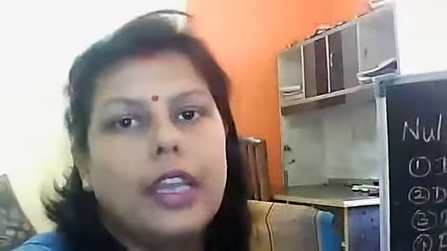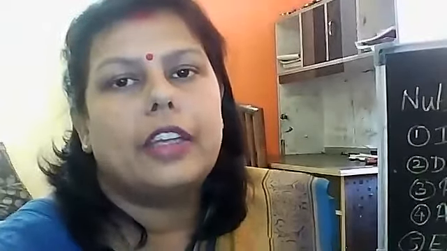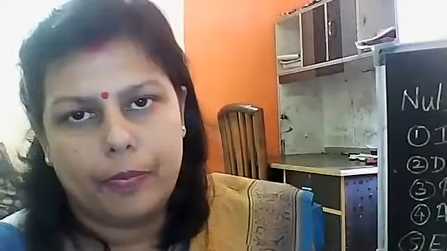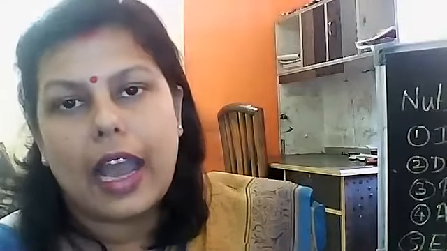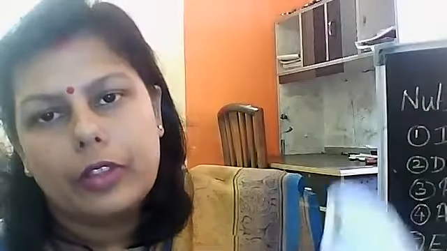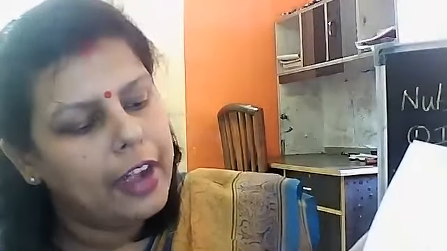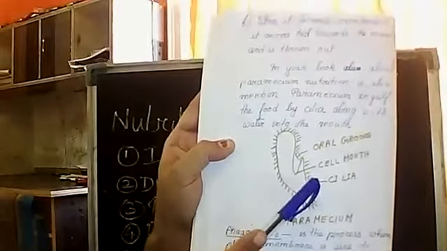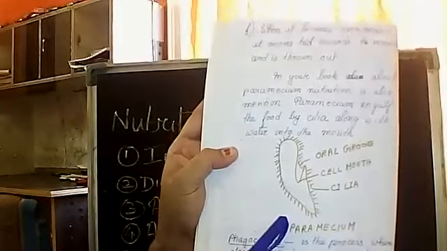One more thing I want to say: in your book they have mentioned paramecium. Paramecium is another simple organism which has hair-like structures, cilia, throughout its body, and it is an aquatic animal.